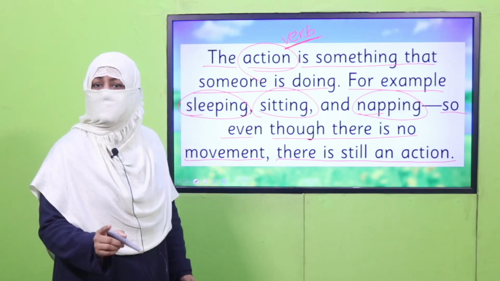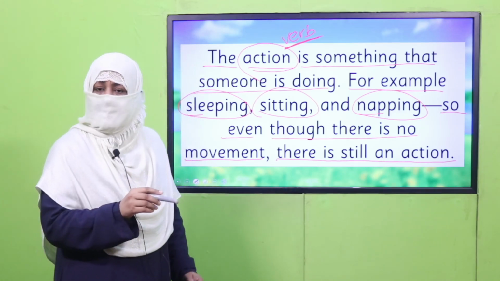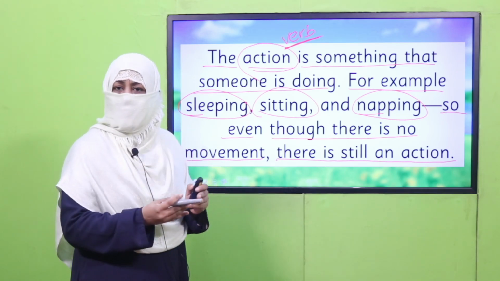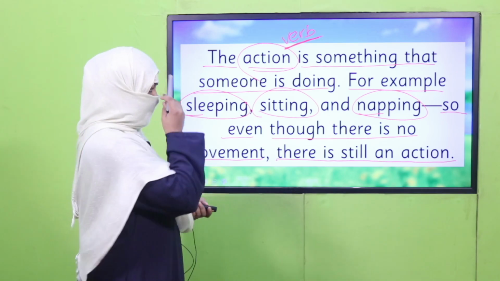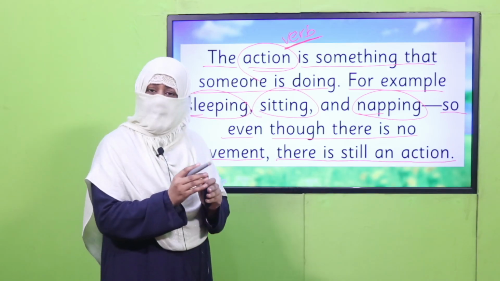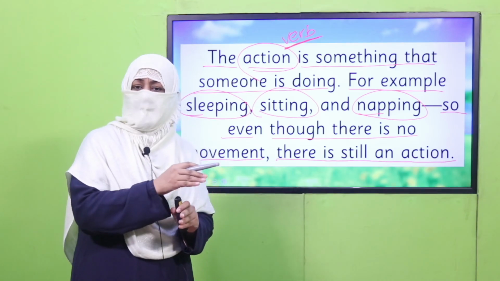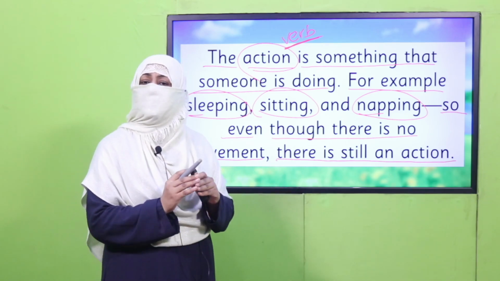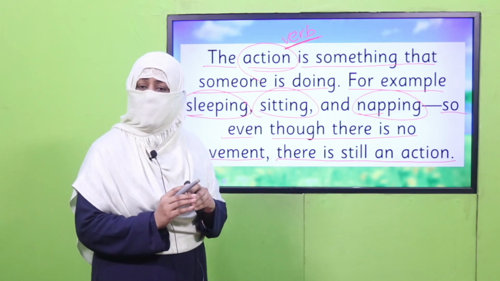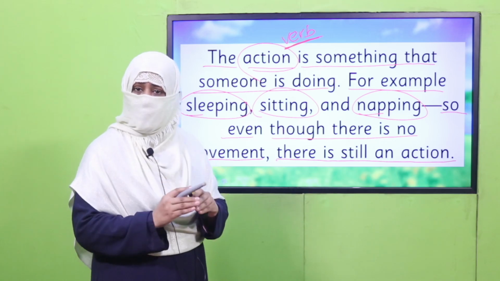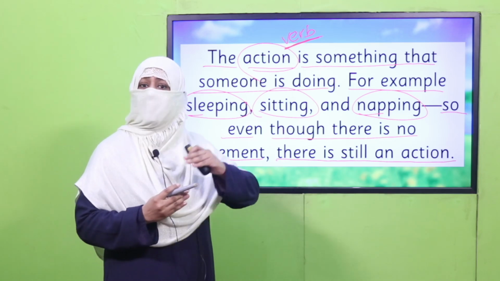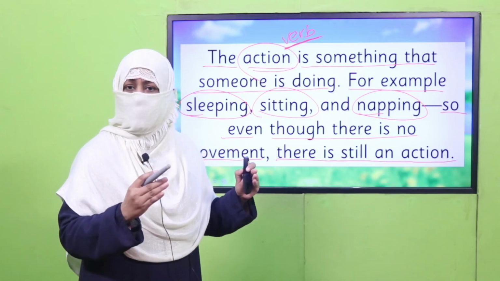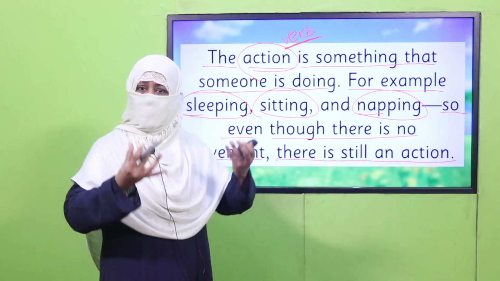This action is verb, which tells about a person what he or she or they are doing. You got it? Okay. And one thing more, it refers to time as well. Maybe that action has already been done, or they are doing, or they will be doing. This, as I told you, we'll learn further when we start tenses. But so far, you should know action words are verb, and action words tell what a person is doing, not only apparently but as well.